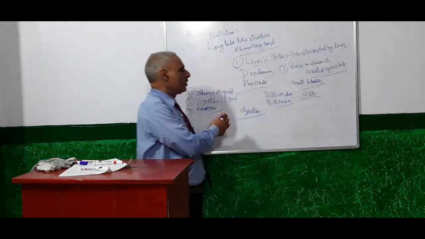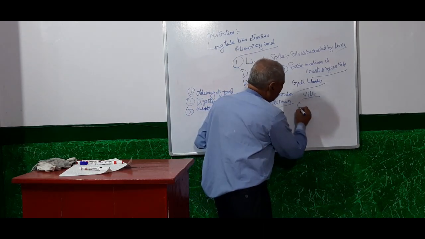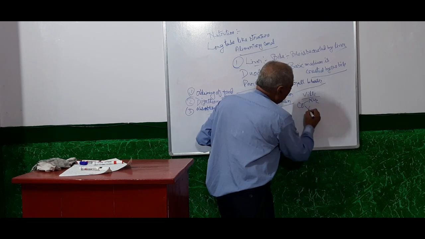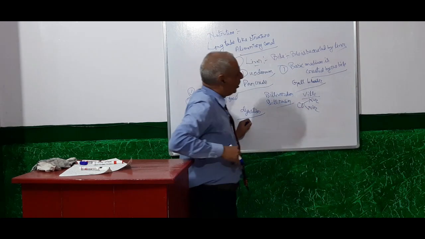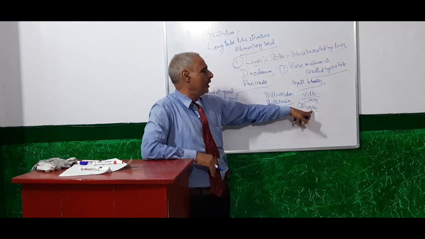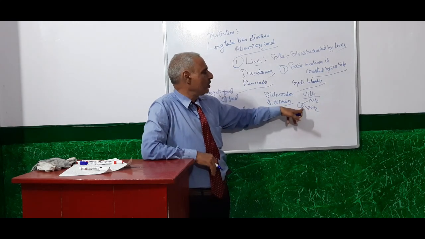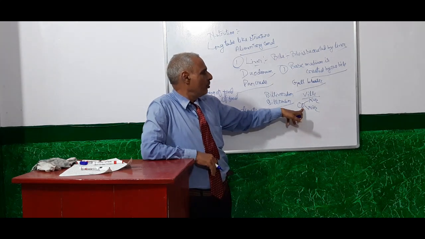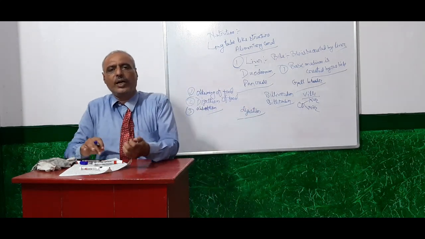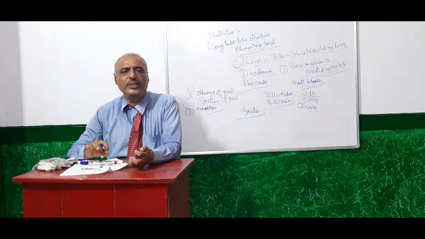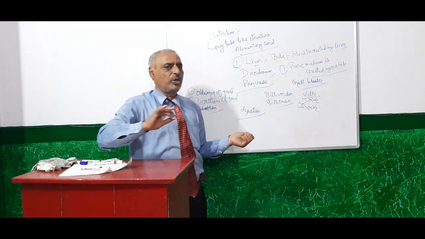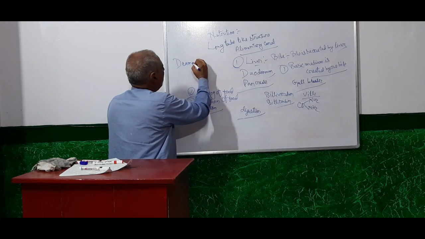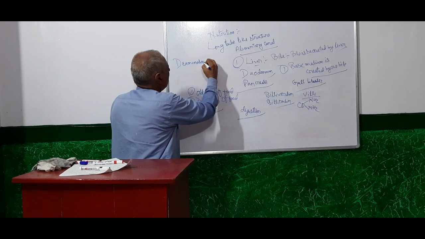You can write the formula of urea also: CONH2, NH2. Here NH2 and NH2 are both amino groups, and CO is the carbonyl group. The conversion of amino acid into urea is known as deamination.